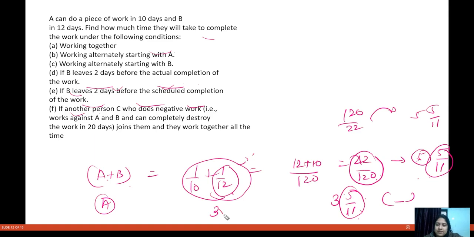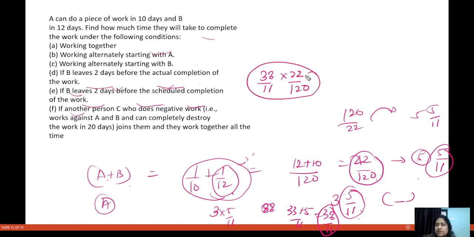In 3 by 11 days, sorry, 33 plus 5 divided by 11, that is 38 by 11 days, and you are doing 22 by 120 of the work each day.